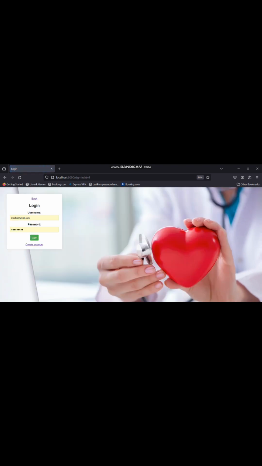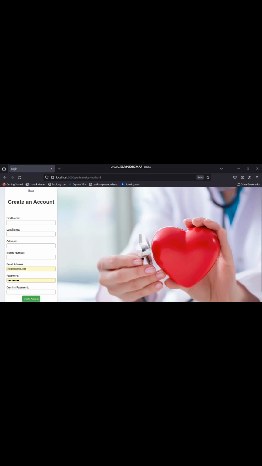Now coming to the sign in page, that is the login page. In the login page you can see the username and password. If you don't have an account, you can click on the create account button, in which you can create the account. Let's say I want to create an account for a person named Ranjit Kumar. Let's say his address is 1234 and his mobile number is something like this.